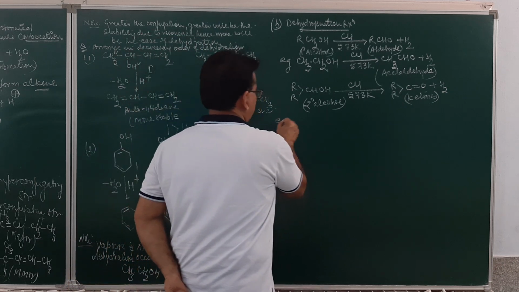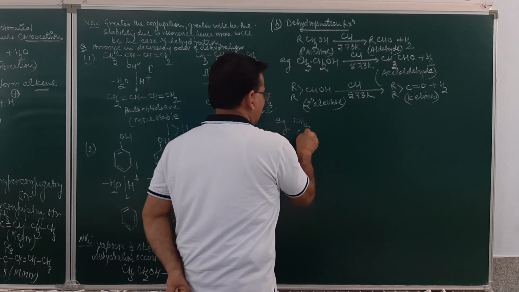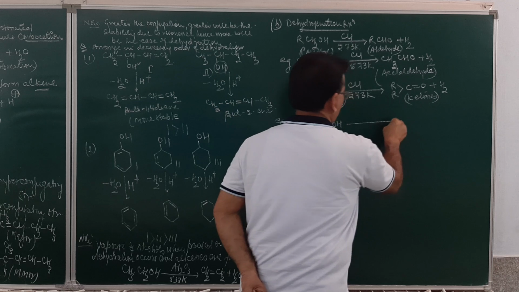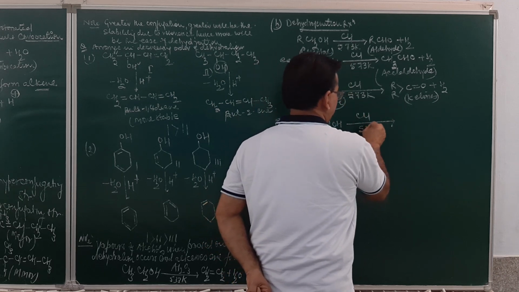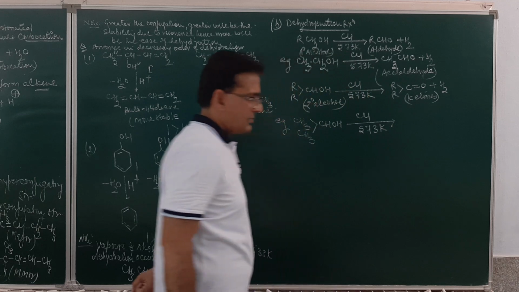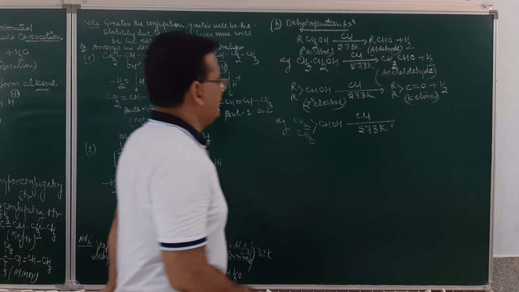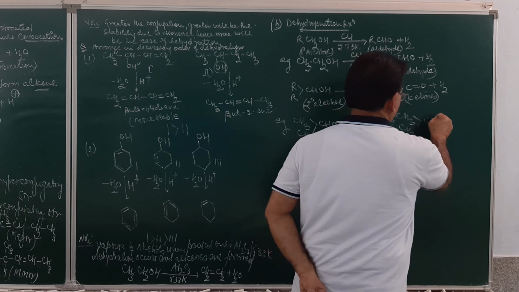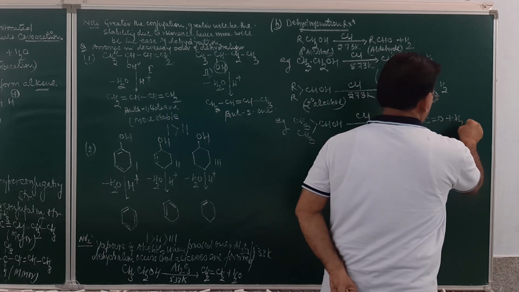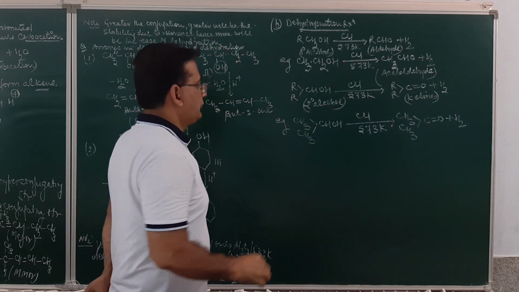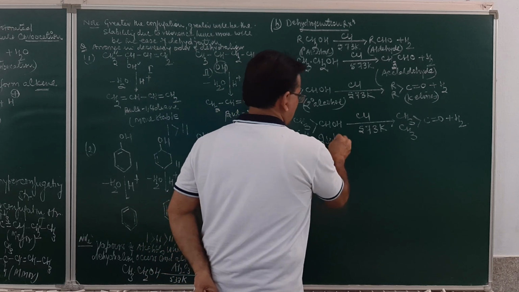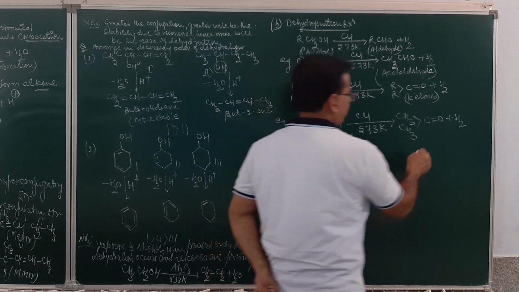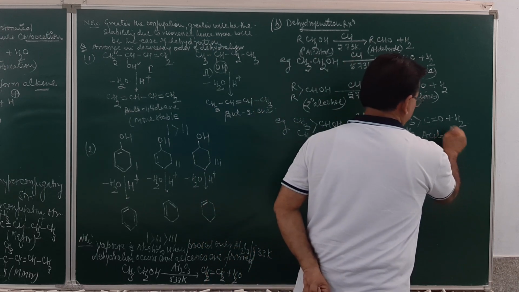As for example, if we take isopropyl alcohol, CH3CH(OH)CH3, when it reacts with copper at the temperature of 573 Kelvin, it will result in the formation of acetone molecule and hydrogen gas. Is it getting clear? So, isopropyl alcohol when undergoes dehydrogenation, it will result in the formation of acetone.